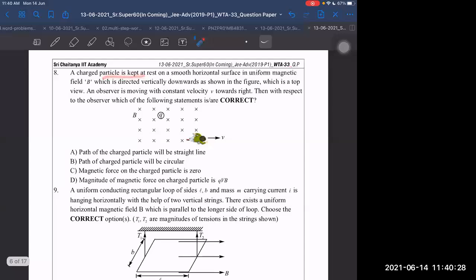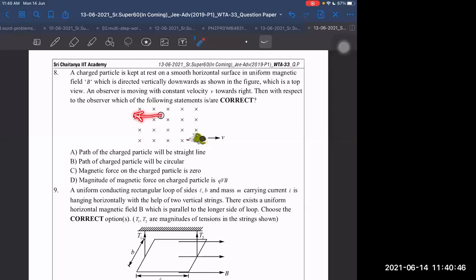A charged particle is kept at rest on a smooth horizontal surface in a uniform magnetic field B, which is directed vertically downwards as shown in the figure, which is the top view. An observer is moving with constant velocity V towards the right. Then with respect to the observer, which of the following statements are correct? Path of the charged particle.